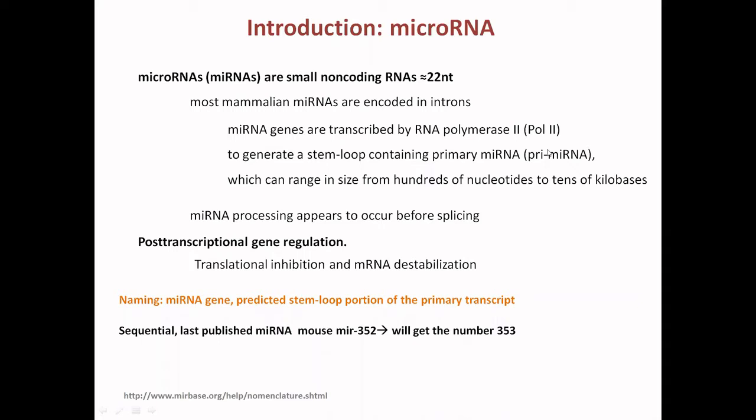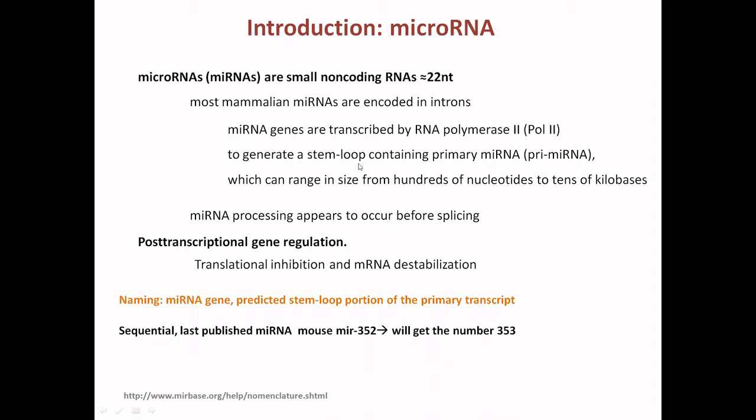Today we are going to discuss microRNA, which is a small non-coding RNA that is 22 nucleotides in length. We know that 98.5% of our genome is junk, meaning it is introns. We do not code for any polypeptides from these, but these microRNAs are encoded in these introns. These are transcribed by RNA polymerase II.